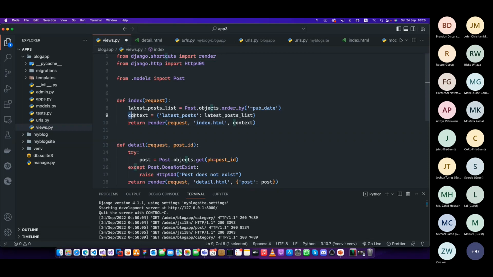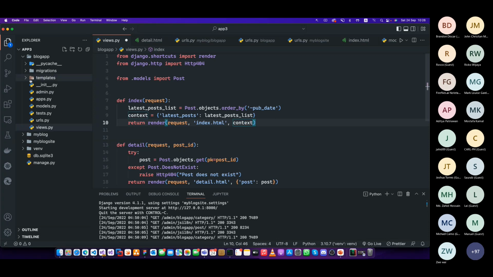And then the context, this is a variable. Remember I showed you the key-value pair. This is the key and the value is the latest items. Now again I'm going to use return render(request, index.html), and then I'm going to send the context. That's it. Same thing we are going to use. Only difference is we are picking up data from the tables and putting into a variable and sending it back. This is the controller. Now we have sent it. Now let's look at the template.